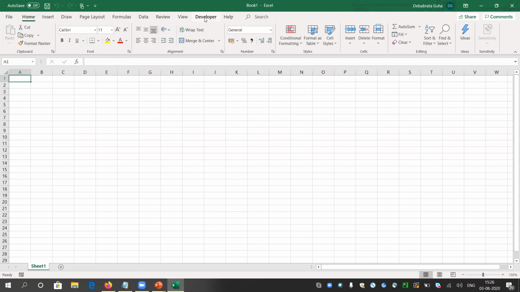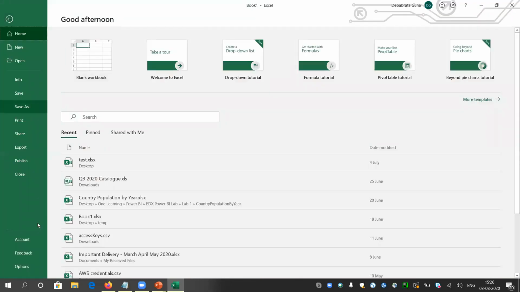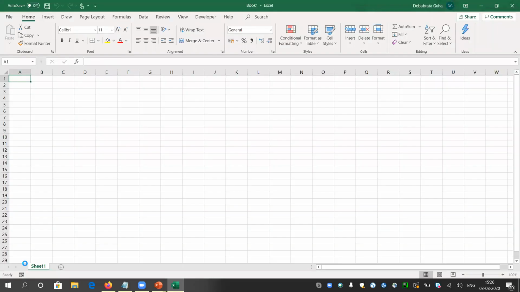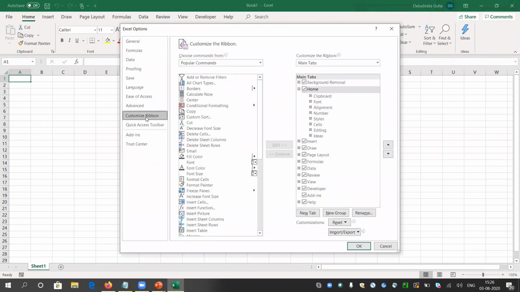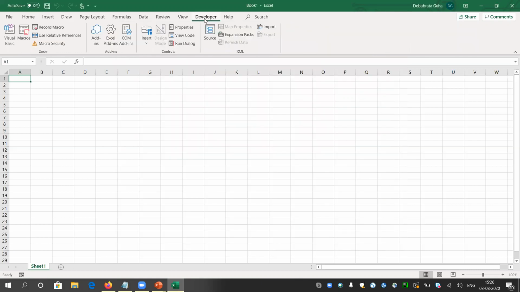This is the developer tab. You can go to my first video, where we prepared some of the apps. If it is your first tutorial from me, do not worry. You can go to Options, and there you will find Customize Ribbon and a checkbox for Developer. If you click that checkbox, the Developer tab will be available. If you uncheck the box, it will disappear from the list. For the time being, the Developer tab is present in my ribbon.